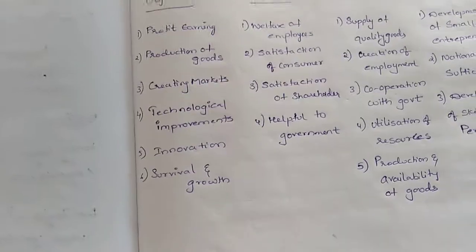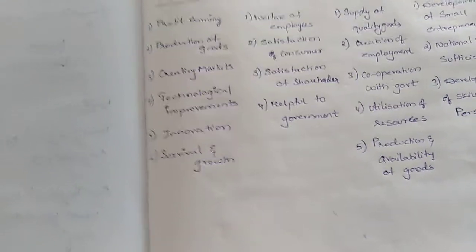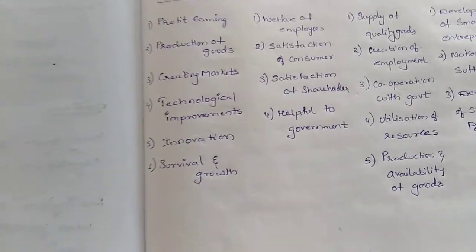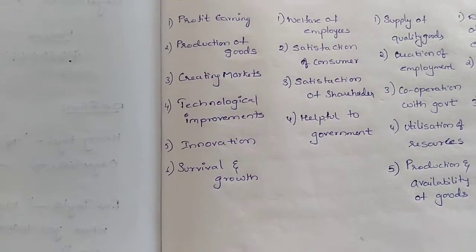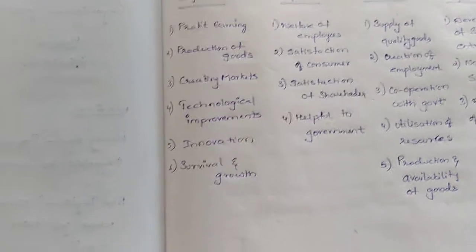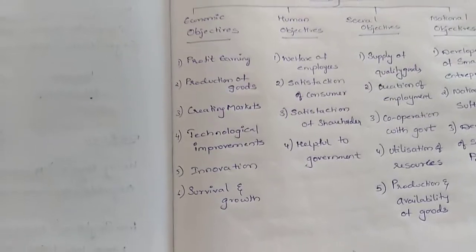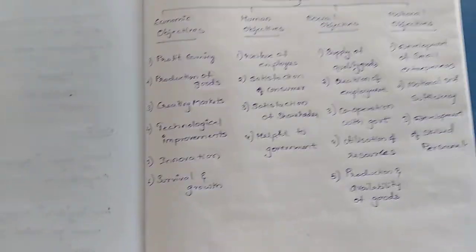He has to face the challenges, he has to improve the business, he has to bear the losses, and he has to plan in such a way that he can survive in the market. He has to challenge his competitors. So survival and growth is also one of the important business objectives.